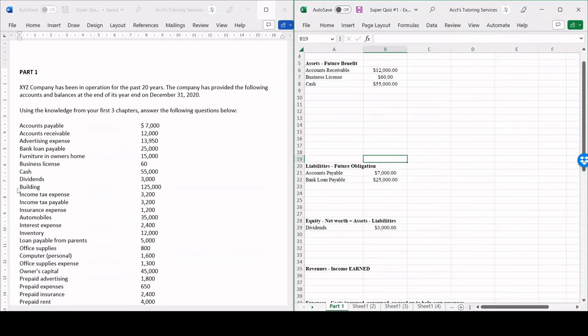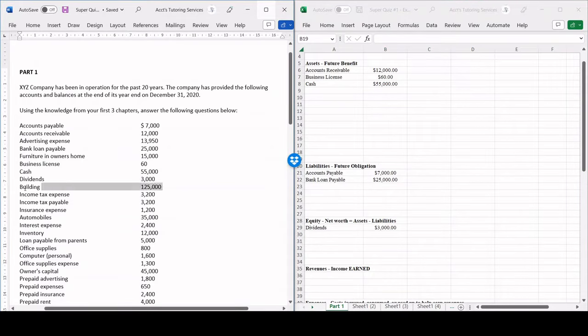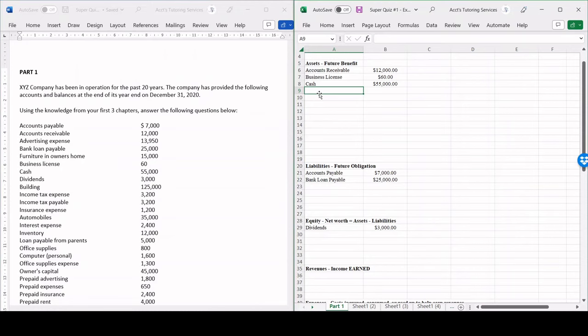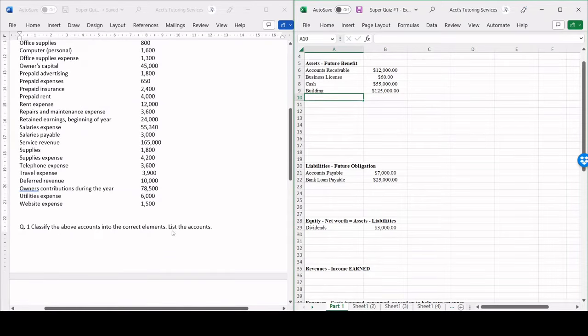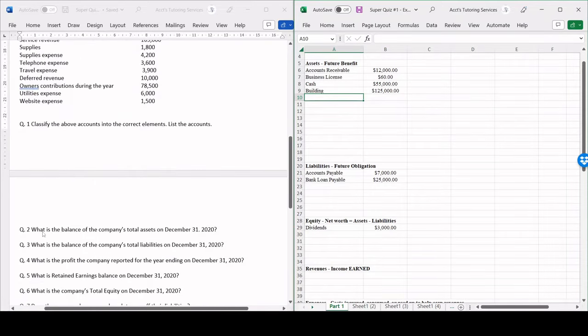All right, next we have building. A building is an asset because it's a future benefit. $425,000. So even though the question doesn't require us to write the amounts, I'm only doing this because question number